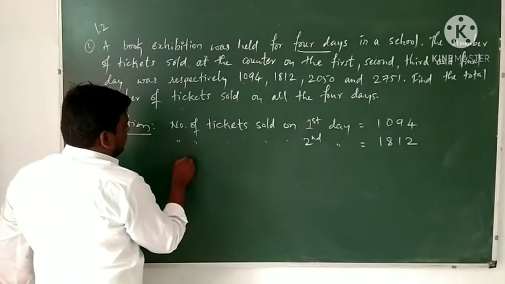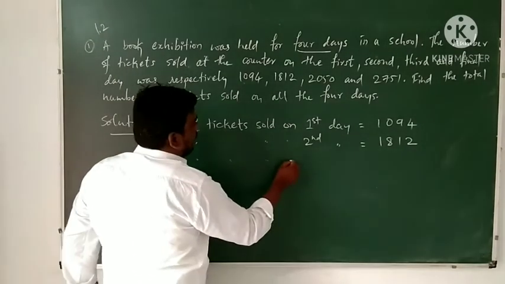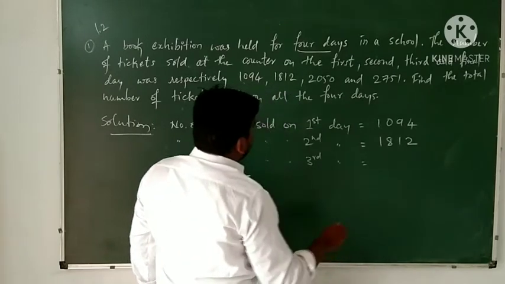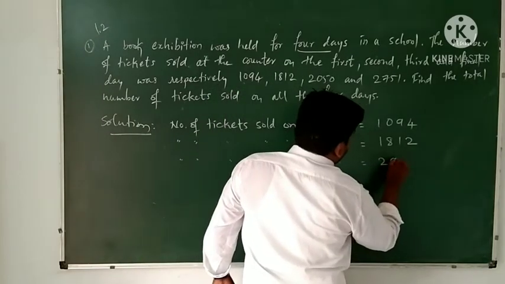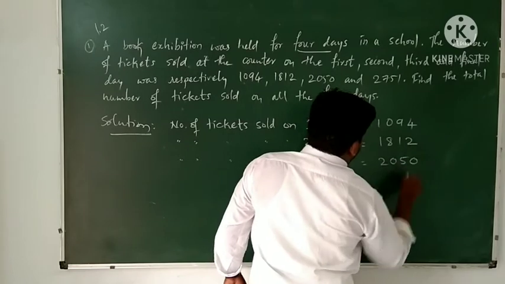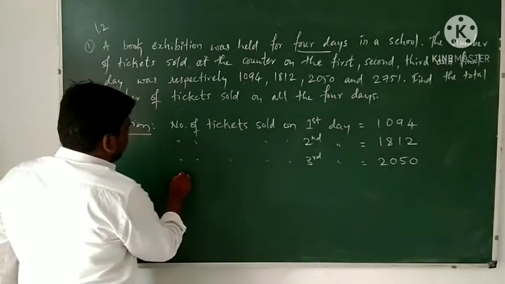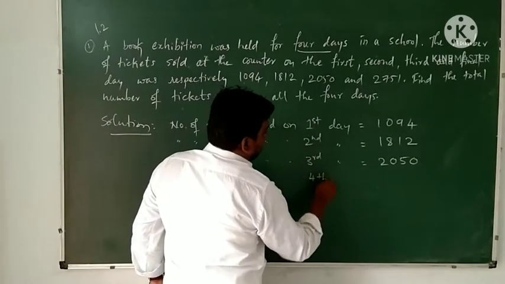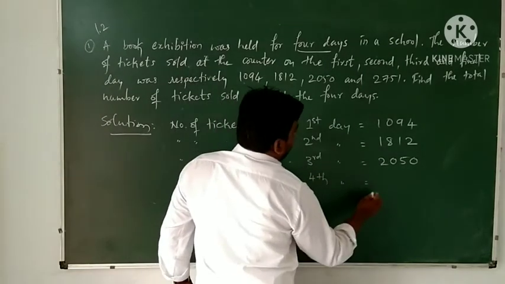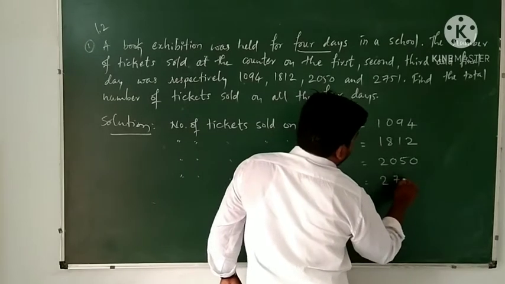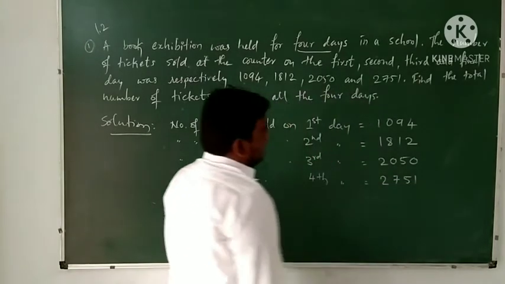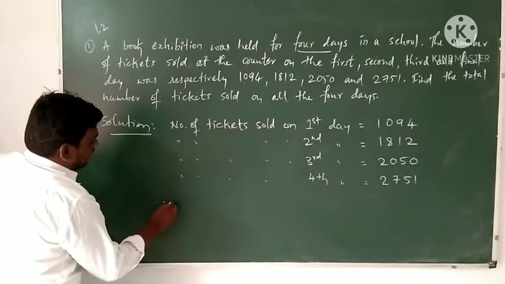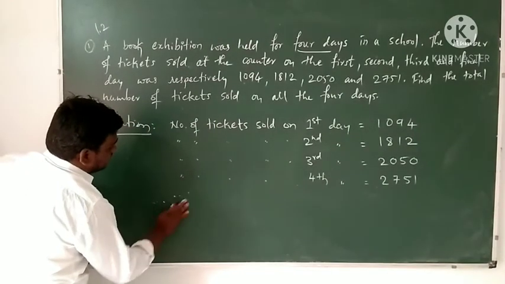The number of tickets sold on the first day is 1094, on the second day is 1812, on the third day is 2050, and similarly on the fourth day, that is the final day, is 2751.